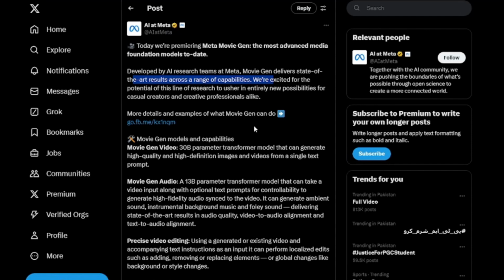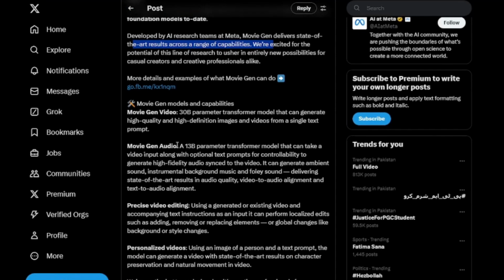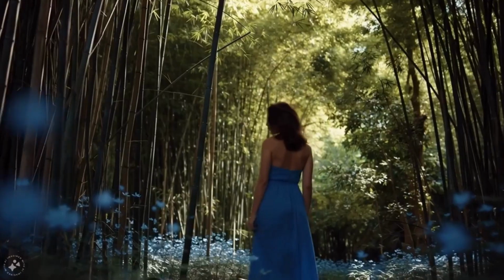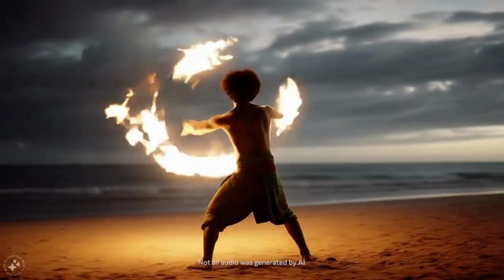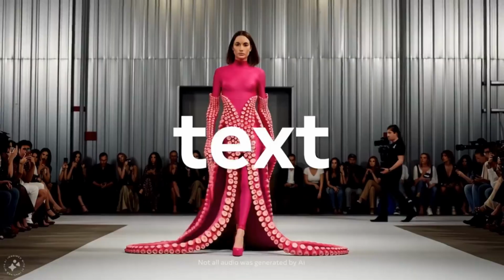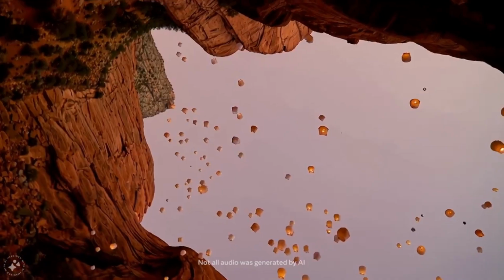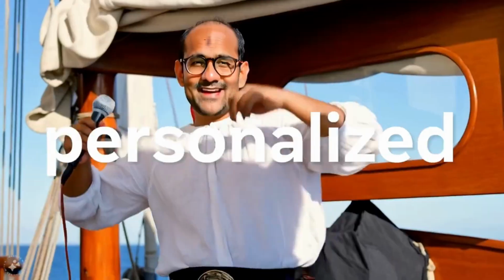And they have also given some details and examples of what Movie Gen is capable of. It will be a 13 billion parameter transformer model. So yeah, they are going head-to-head with Sora AI, which was a creation of OpenAI. Here we have the sample video of Movie Gen, and all of these videos are created with Movie Gen of Meta AI. At first look, these all look really perfect. I'm very much amazed by how good these videos are.